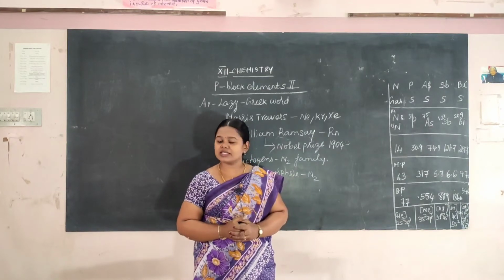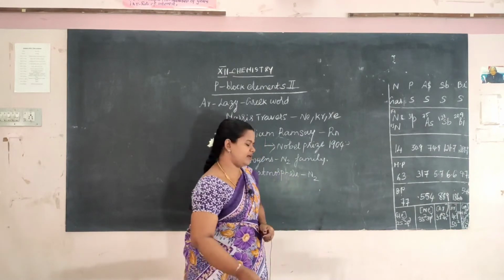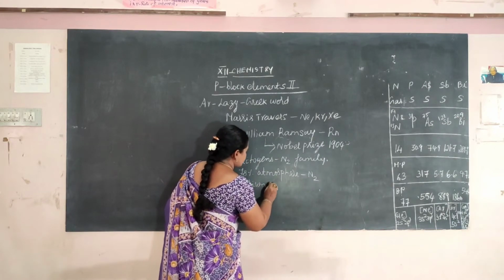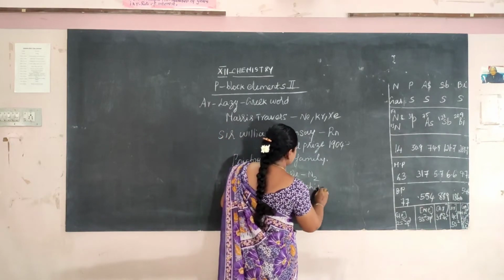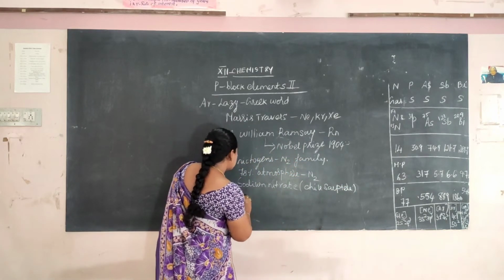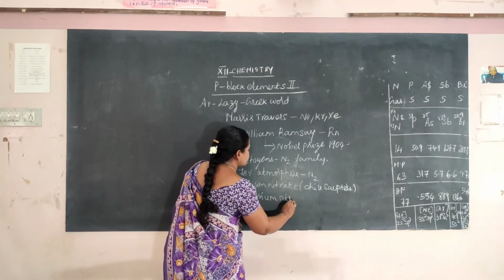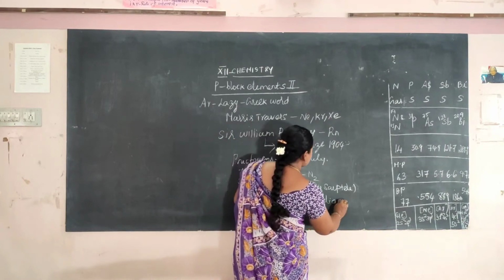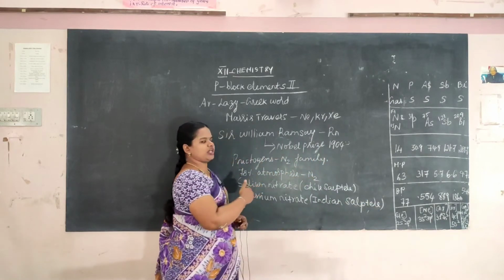It exists in the earth crust as sodium nitrate, which is known as Chile saltpetre. It also exists as potassium nitrate, which is also known as Indian saltpetre. So it exists in two types.